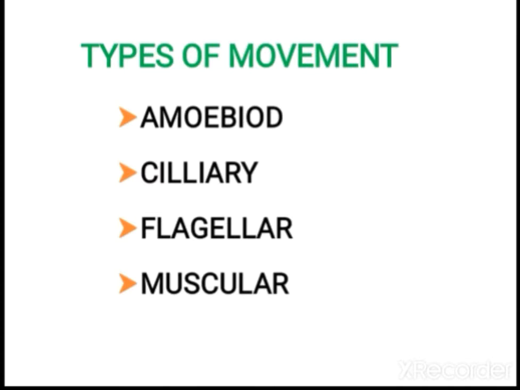All types of movements do not involve locomotion. Some movements result in locomotion. For example, when leukocytes move, we don't call that locomotion; actually, you call that movement. Also the ciliary movement of the ciliated epithelium in the trachea is movement. The same way, in the fallopian tube, cilia help in the movement of the ovum. All the movements do not result in locomotion. Only when there is a change in place do you call that locomotion.